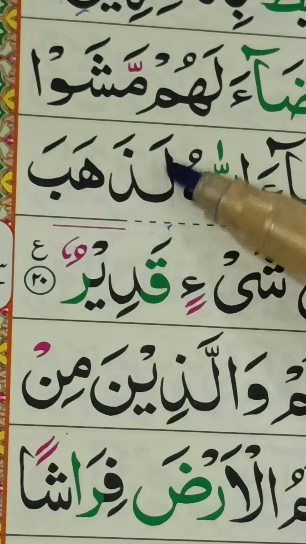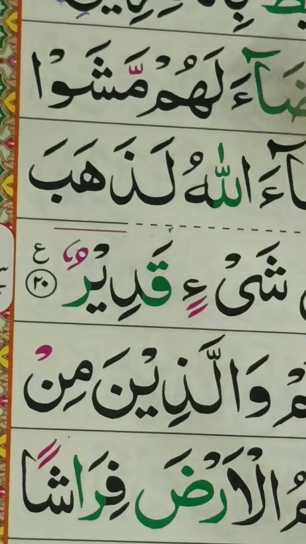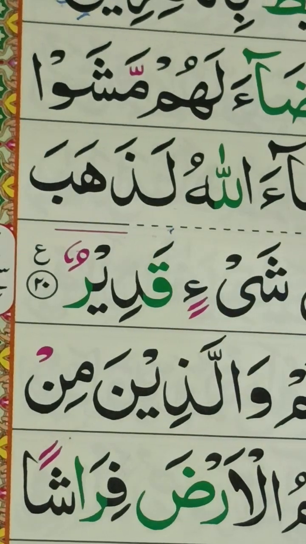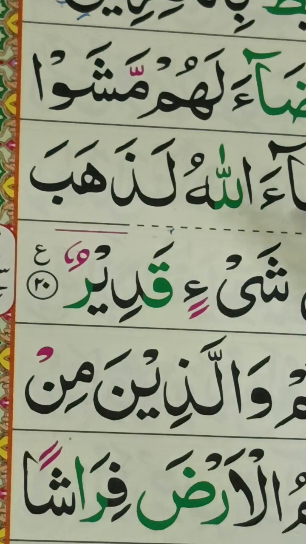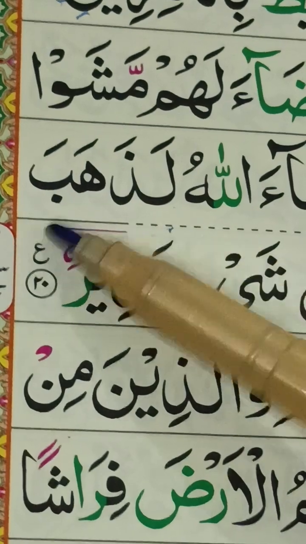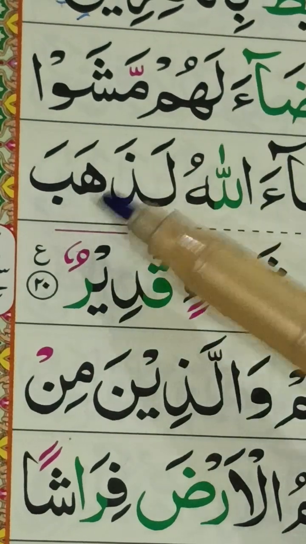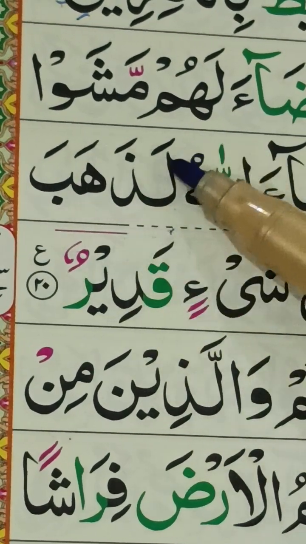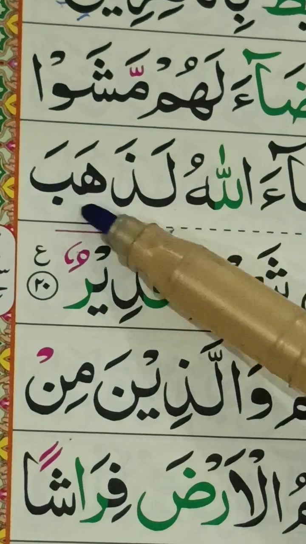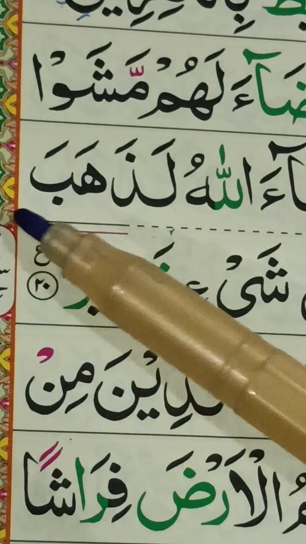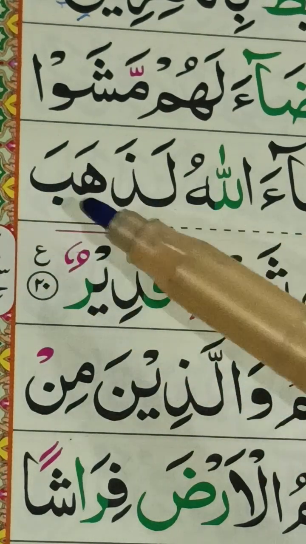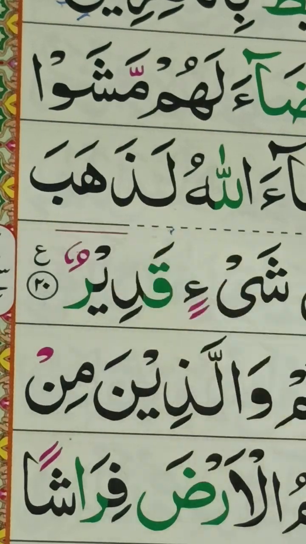La. Lam fatha la, zal fatha za. Read zal very softly, because we read zal from the tip of the tongue, touching the inner edges of the top two front teeth. So read it very softly. La dhahaba. Read ha from the last part of your throat, but don't stretch fatha on lam and zal. Don't stretch these fathas. La dhahaba, la dhahaba.